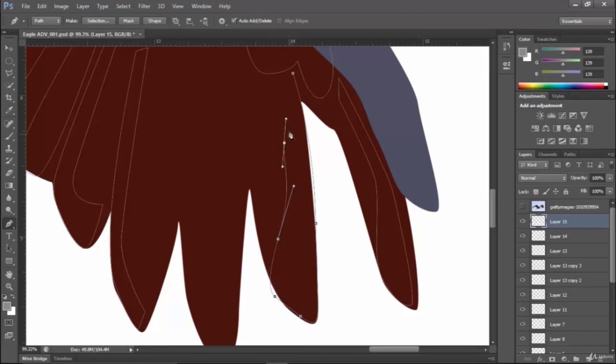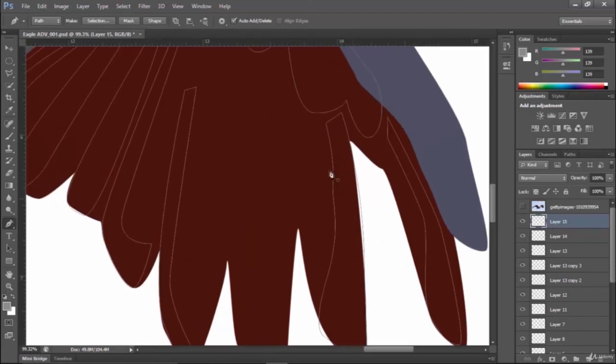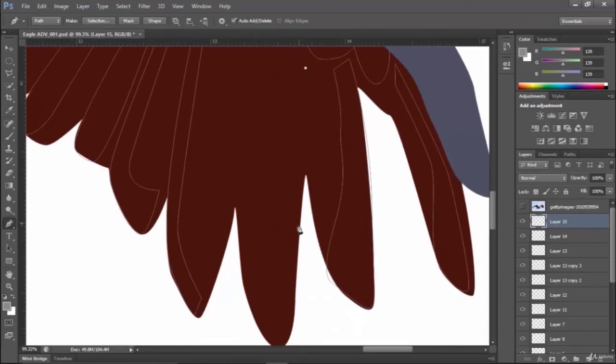Okay, this part needs to be corrected. I will correct it later. With the help of this arrow button which is at the four corners, you can also manipulate your point like this.